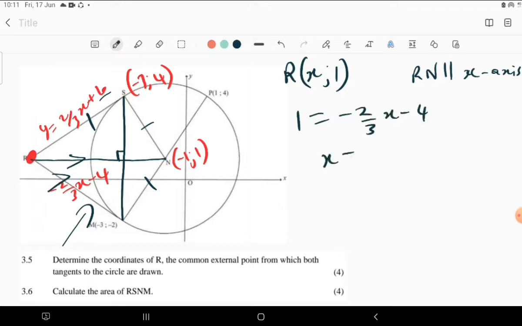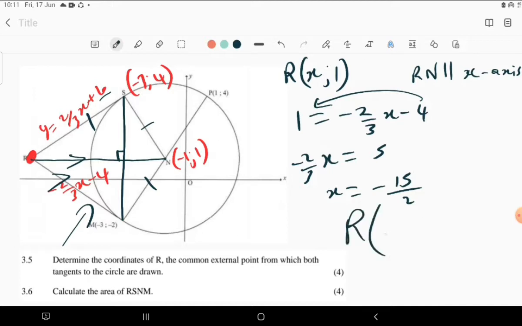Then we get negative 2x over 3, then it's going to be plus 5, because we are taking it to this side. Then 5 times 3 is 15, divided by negative 2 is 15 over 2. So the coordinates of R is now negative 15 over 2, 1. So this is what we have so far.